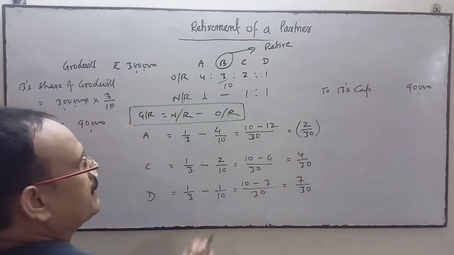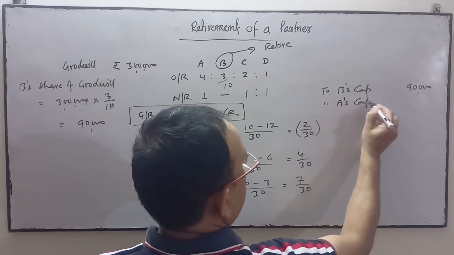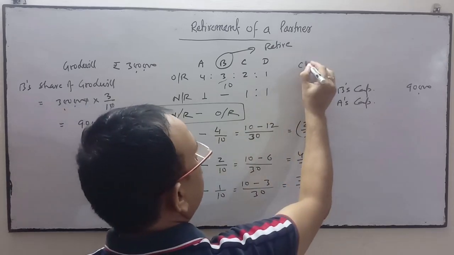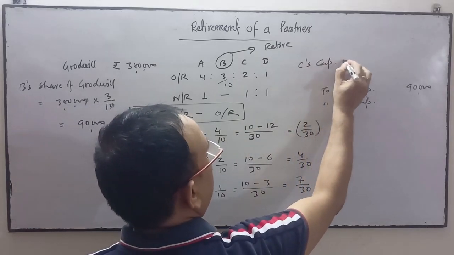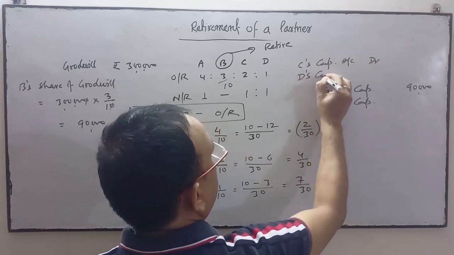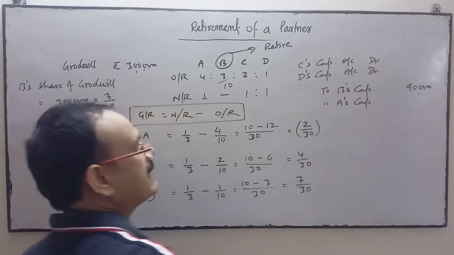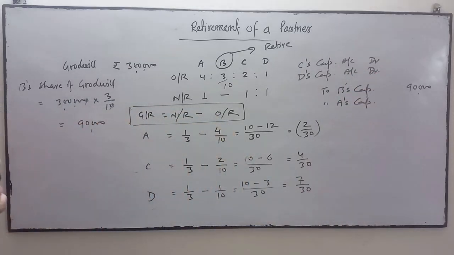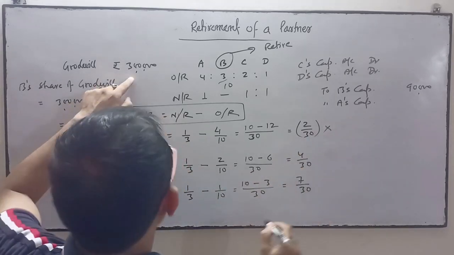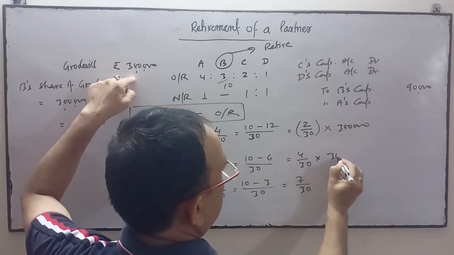A has sacrificed, so A's capital account will be credited. C and D are the gainers, so C's capital account will be debited and D's capital account will be debited. We multiply the gaining and sacrificing ratios with the value of goodwill, 3 lakhs, to know the amount.